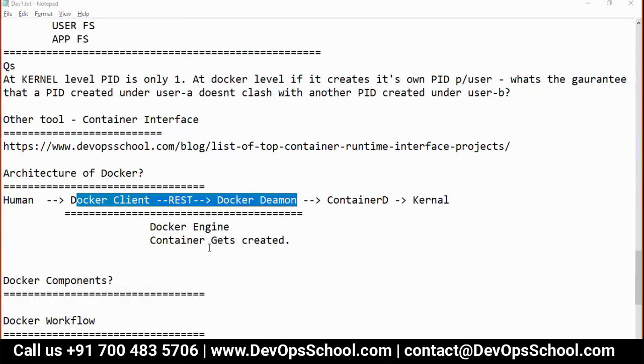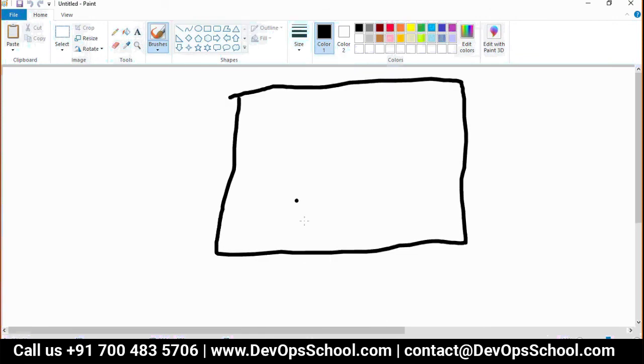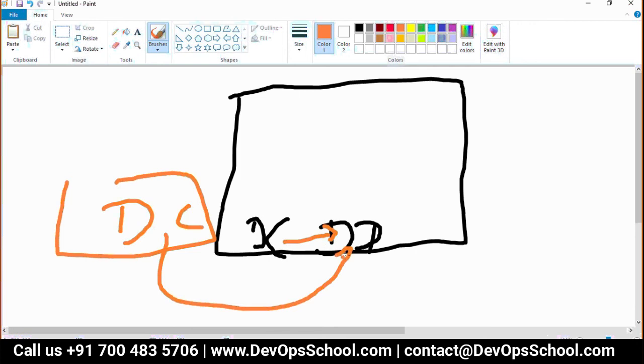So now when I say Docker client, see, this is the one host. It can be a virtual machine or physical machine, I don't care. Here you have installed Docker on top of the kernel, and this is Docker daemon which is running as a service, and this is Docker client in the same machine. This communication between the Docker client and Docker daemon is the REST API. That means the Docker client can be on a different machine and send the communication to Docker daemon also. Make sense?